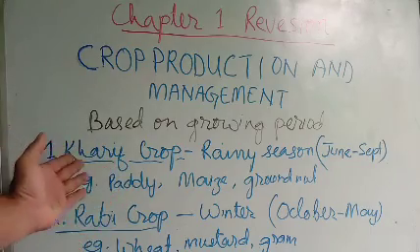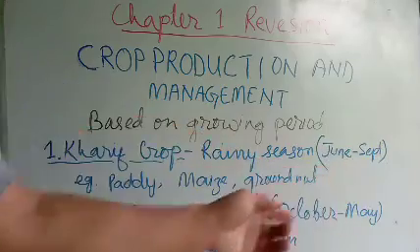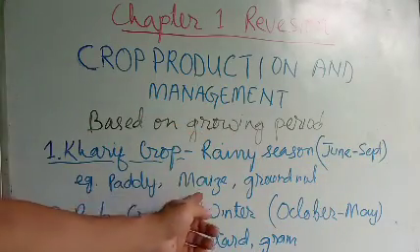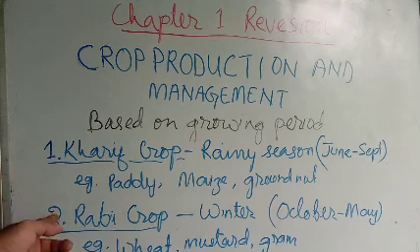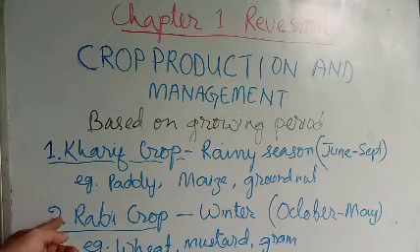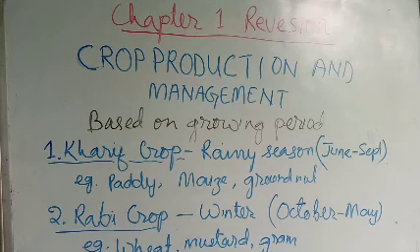Examples are paddy, maize, groundnut. The second type is Rabi crop, which is grown in winter, that is in the month of October to May. Examples of Rabi crop are wheat, mustard, gram, and you can give many examples, not only those I mentioned.